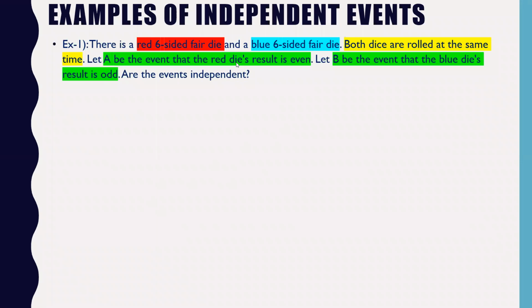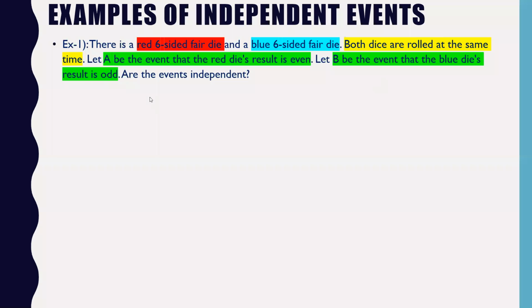So let us take this example. There are 6-sided fair dice. You have to just identify whether this event is independent or not. There is a red 6-sided fair die and a blue 6-sided fair die. There are 2 dice, one is red color, one is blue color. Both dice are rolled at the same time. Let A be the event that the red die result is even, and B the event that the blue die result is odd.